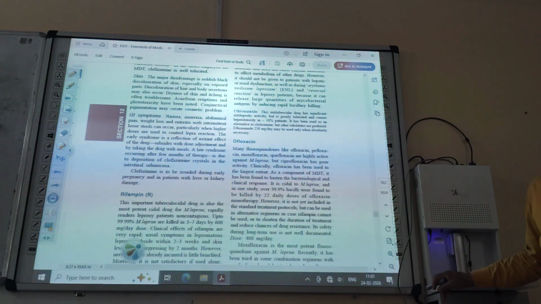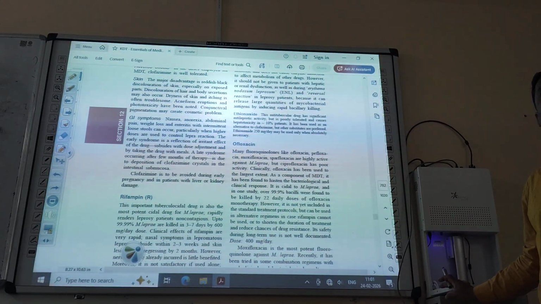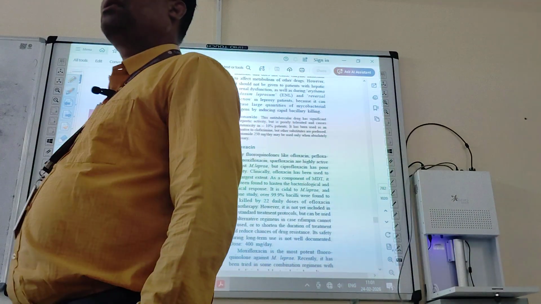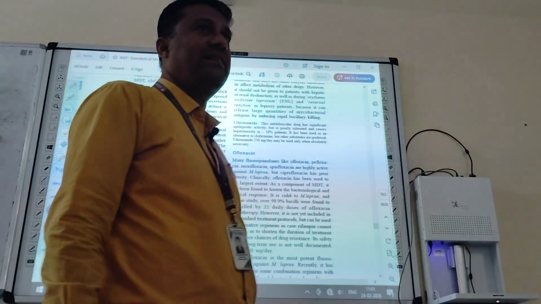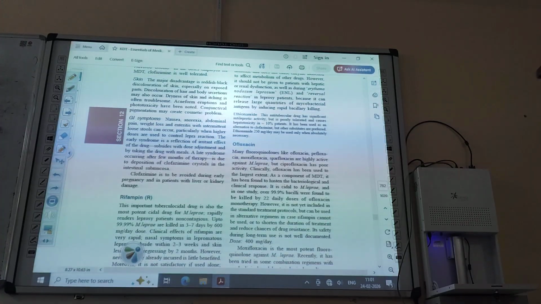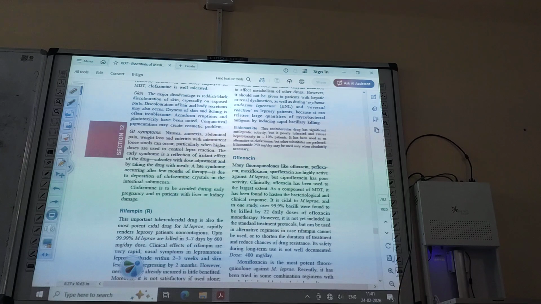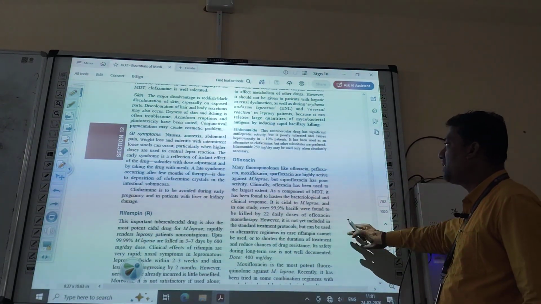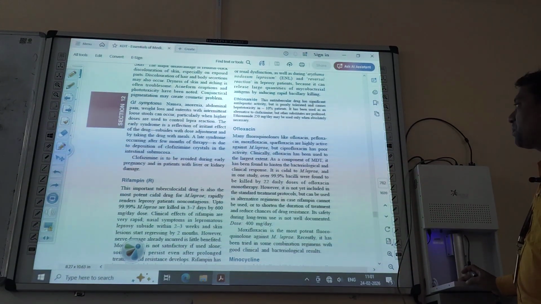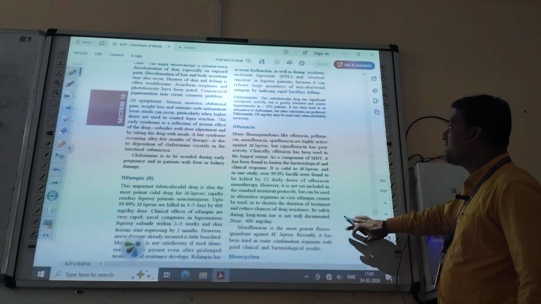Then ofloxacin. What is ofloxacin? It is a fluoroquinolone antibiotic. What is an example of a quinolone antibiotic? Nalidixic acid. And fluoroquinolone antibiotics: ciprofloxacin, ofloxacin, norfloxacin. Many fluoroquinolones like ofloxacin, pefloxacin and moxifloxacin are highly active against Mycobacterium leprae. But ciprofloxacin has poor activity. Clinically, ofloxacin has been used to a large extent.